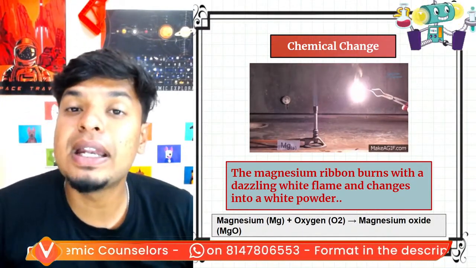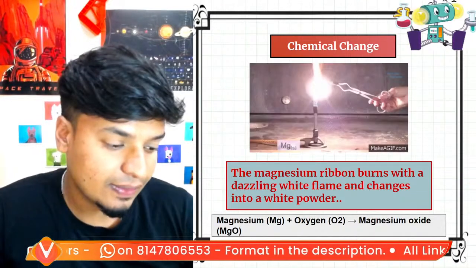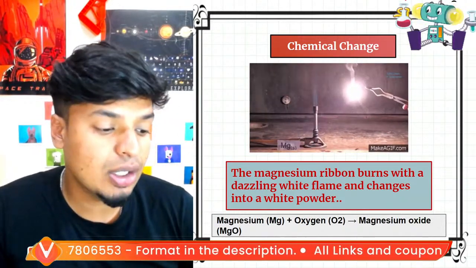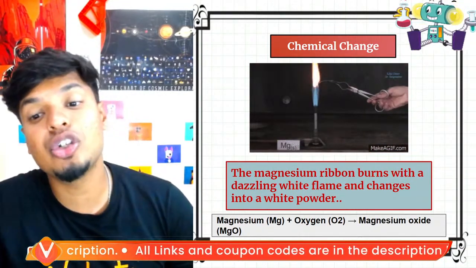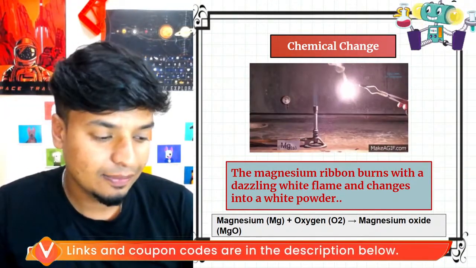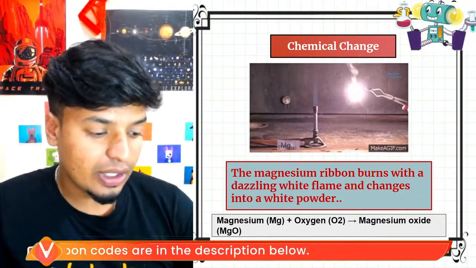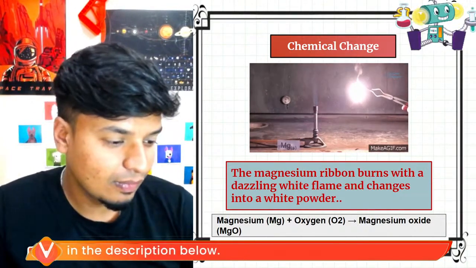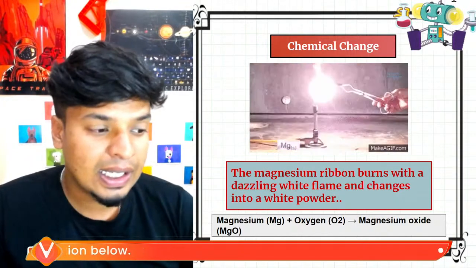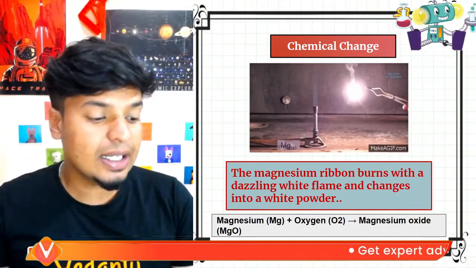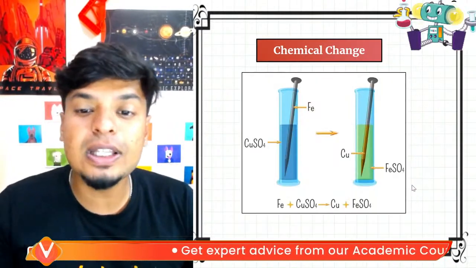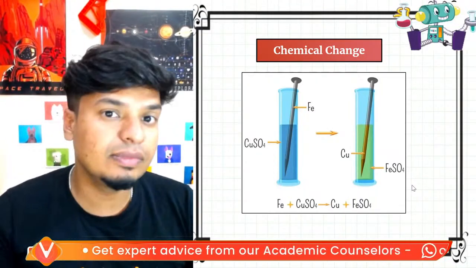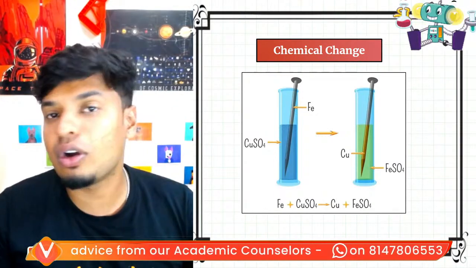When magnesium ribbon burns, it reacts with oxygen to produce magnesium oxide. Understood, guys? It becomes magnesium oxide, a new substance. And if you dissolve this magnesium oxide in water, that also becomes magnesium hydroxide, a new substance.